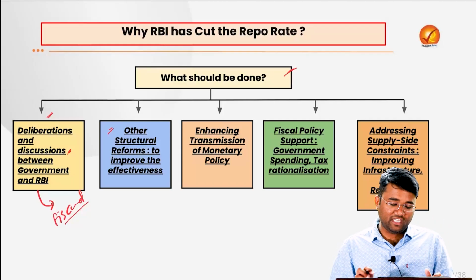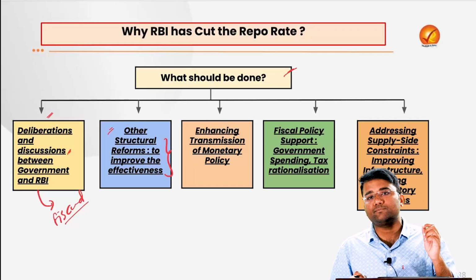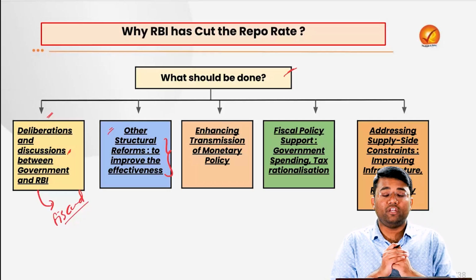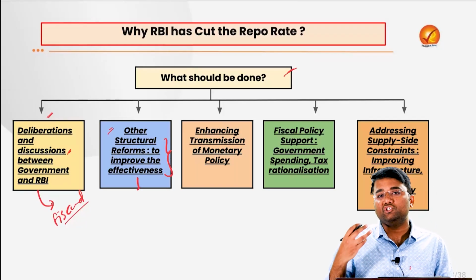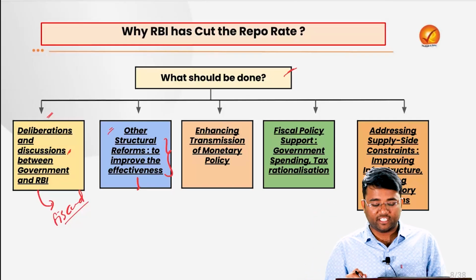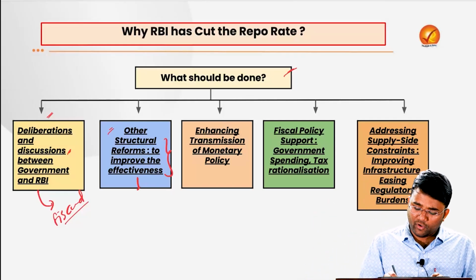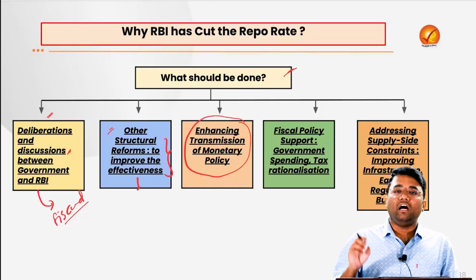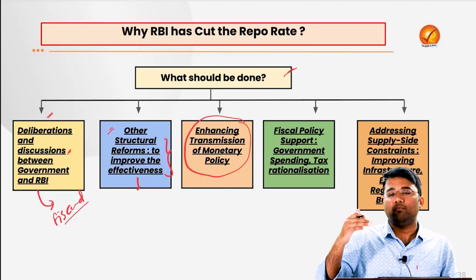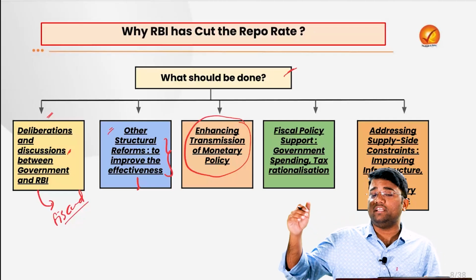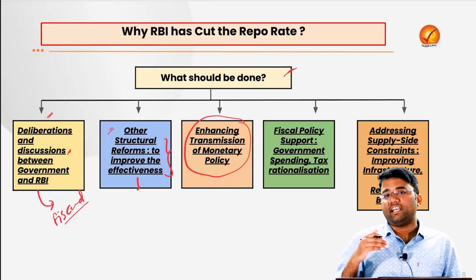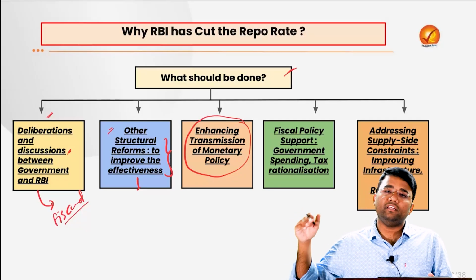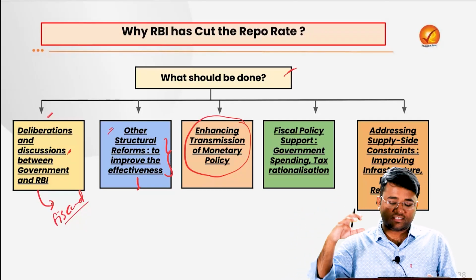And we need to go for other structural reforms that will improve the effectiveness of these policy rates, the reduction in the policy rate, and that will also help in ensuring that there is a proper ease of doing business and we can achieve our objective of economic growth. Also, there is need for enhancing the transmission of the monetary policy. There should be a proper watch on the commercial banks, on how fast they are transmitting that reduction in the repo rate to the ultimate lenders or to the ultimate people who are in need of the money, who are borrowing from these commercial banks.